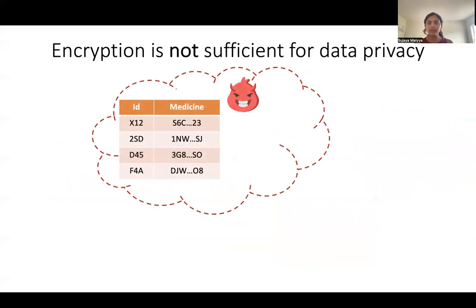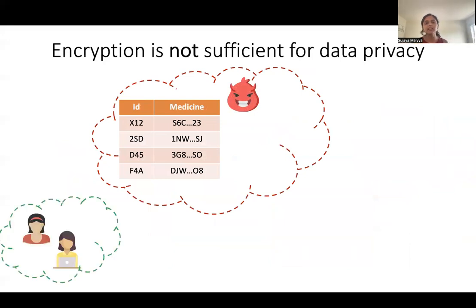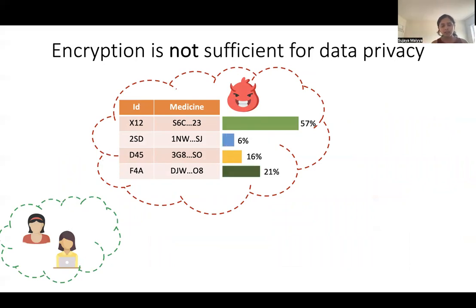Researchers have shown that just data encryption is not enough to preserve data privacy. And here is a very simple attack. I have the encrypted data stored on the external server, and I have clients buying medicines and hence interacting with this data. The adversary, over time, builds a confidence model where it learns what % of the time what row is accessed.